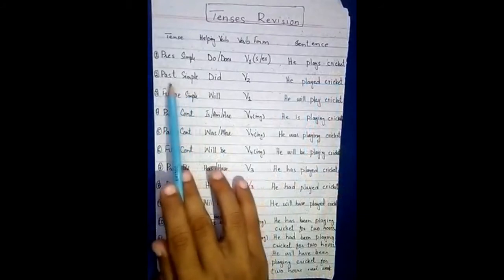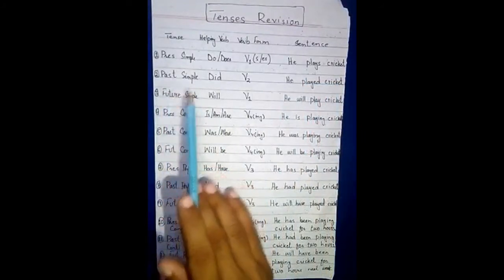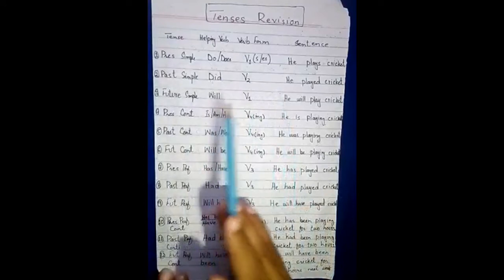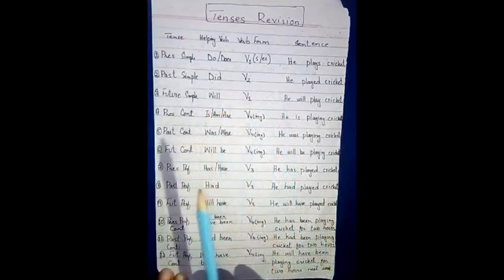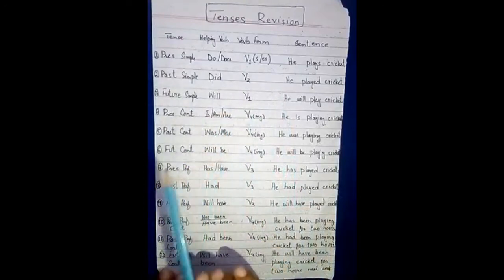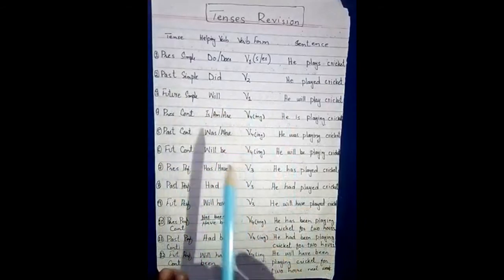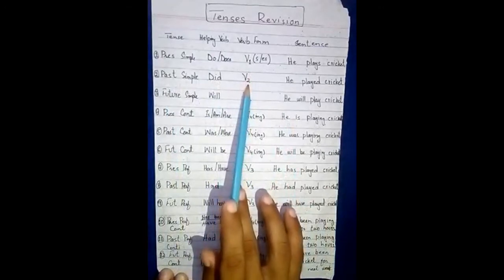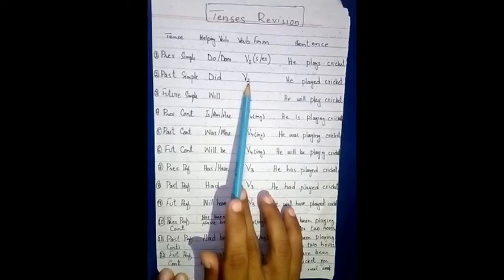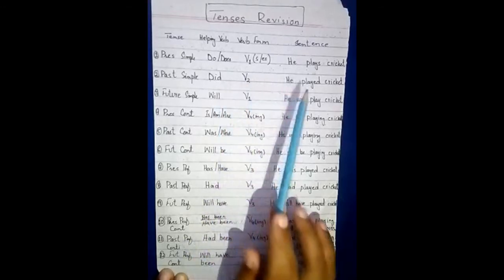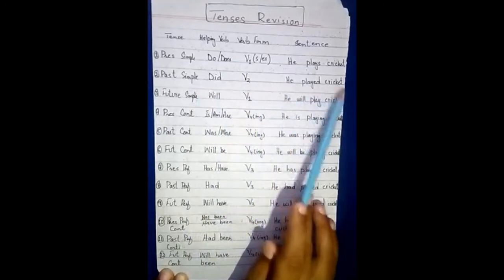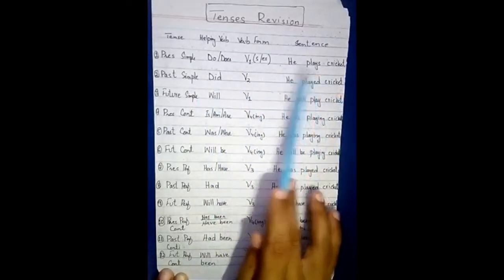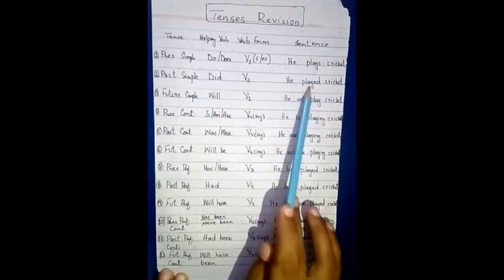So what is past simple? We use past simple when we talk about an action which started in the past and ended in the past, and there we particularly mention the specific time of that action. In past simple we use the helping verb did and the verb second form. In the affirmative we use the second form, but in negative and interrogative we use the first form along with the helping verb. You can see the example: he played cricket. In present simple we use the first form, he plays cricket, and in past simple we use the second form.